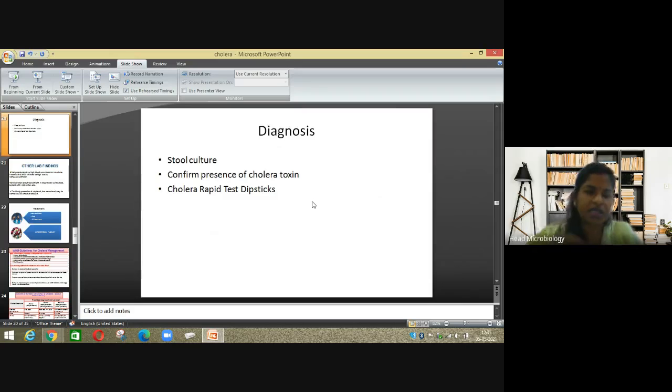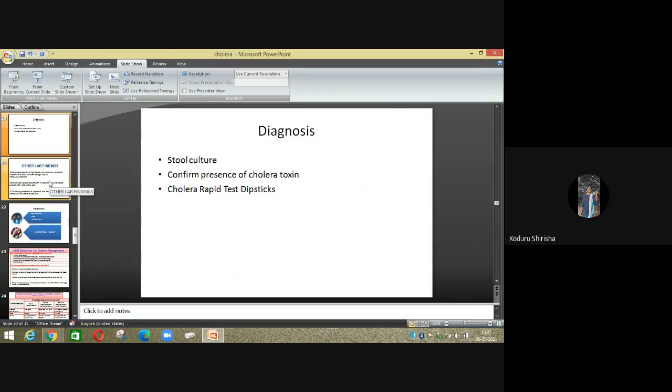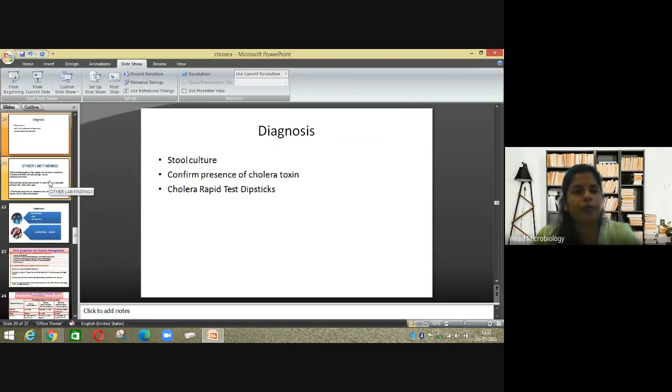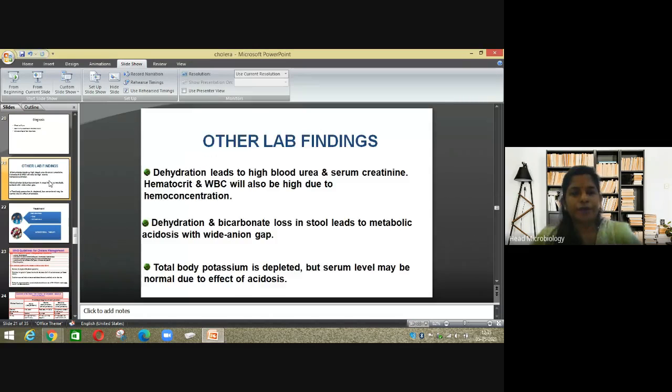There is a stick in which you have the antigen or antibody present, and you just dip it in the sample, and if the antigen or antibody is there, they will bind and show you the positive test. Getting it, all of you? I hope it's clear. Shirisha, did you understand? Yes, ma'am. Okay.